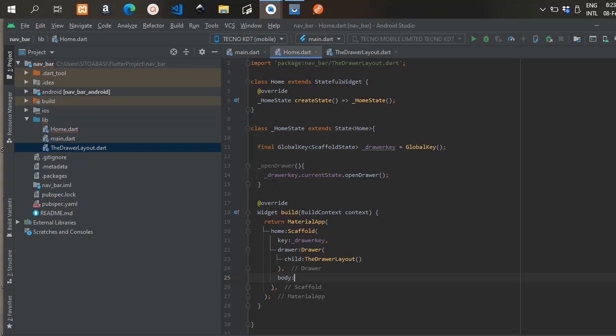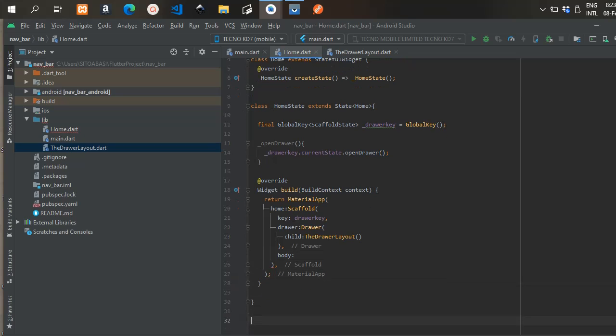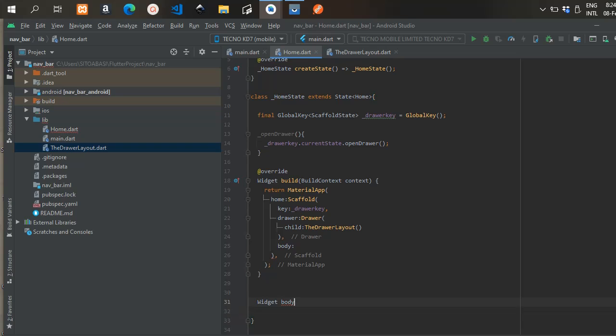The first is a function called openDrawer. This openDrawer will open the drawer when you execute the function. To open the drawer, we're making use of the drawer key. So the drawer key dot currentState dot openDrawer. When you call this function, it executes and the drawer will open.